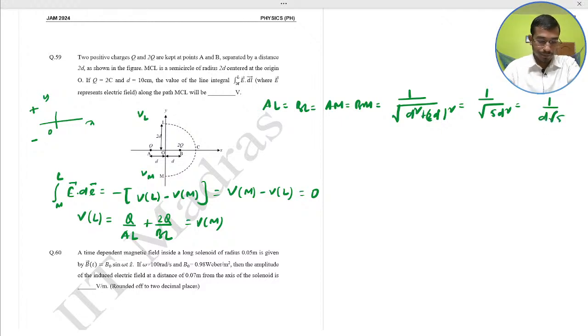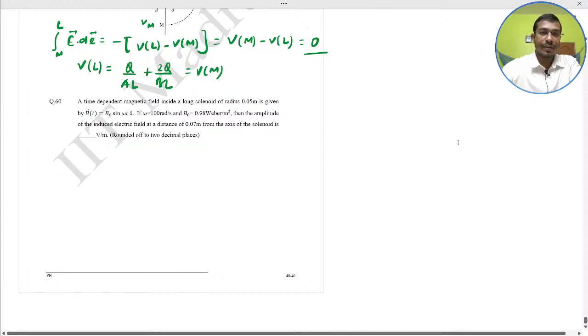Okay. Equipotential surfaces basically. So 0 would be the answer. 0 volt. The value of the line integral E dot dl along the path MCL, 0 would be the answer.